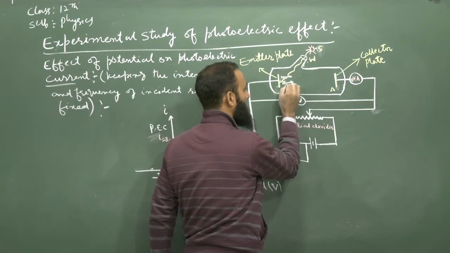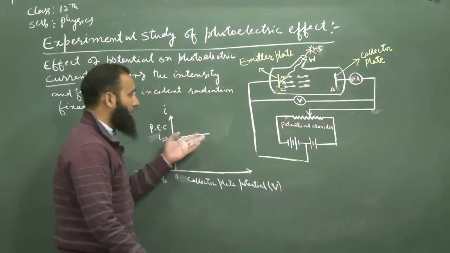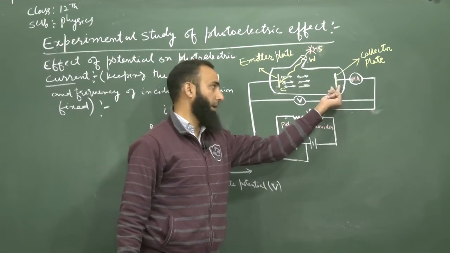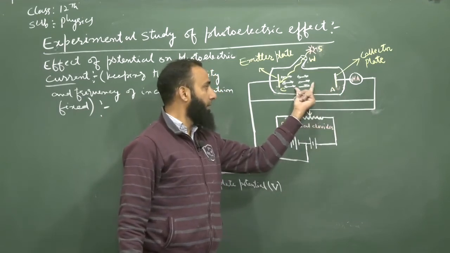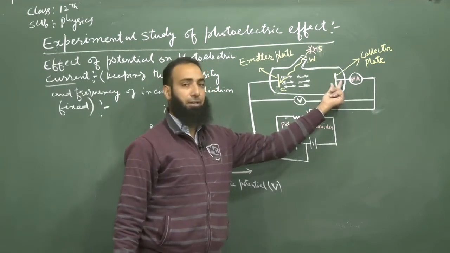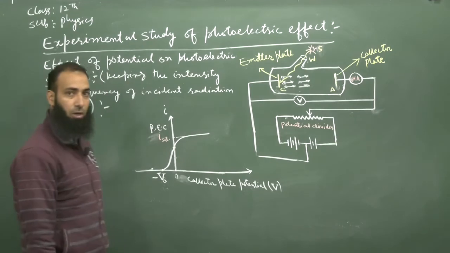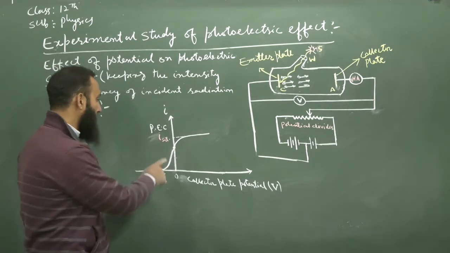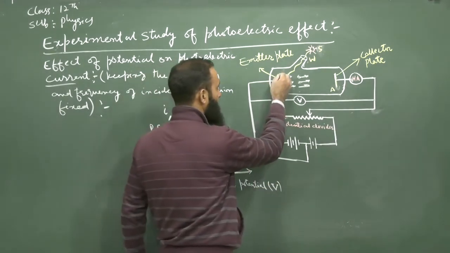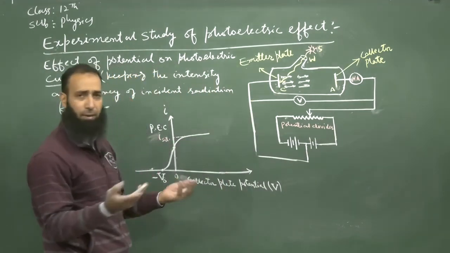When the electrons are coming out from this, some of the electrons reach the collector by themselves because there is no field, since this is kept at zero potential. They reach the plate A because there are some electrons which have sufficient energy to reach it. That is why this shows the photoelectric current even when the potential of the plate A is zero. So it implies that electrons are coming out from the plate C with some kinetic energy.